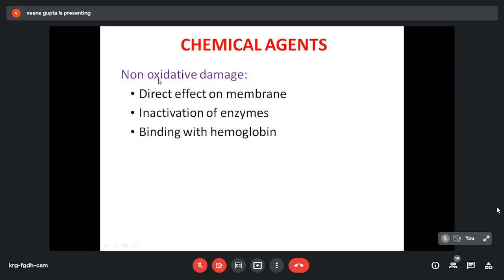Second is non-oxidative damage. They have direct effect on the membrane causing lysis. It is through inactivation of enzyme, or it is due to binding with hemoglobin.